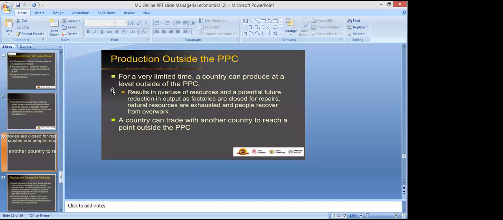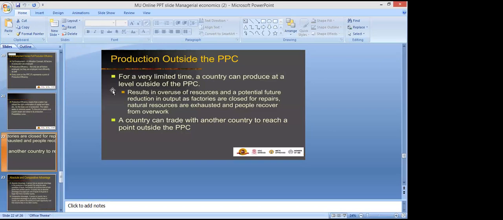There will be overuse of natural resources, and people will also feel overburdened, right? So basically, production possibilities outside the PPC curve is not feasible. One should not produce outside the PPC. A country should focus on producing on the PPC curve or below the PPC curve, because if a country is producing below the PPC curve, there are chances it might increase its production on its own.